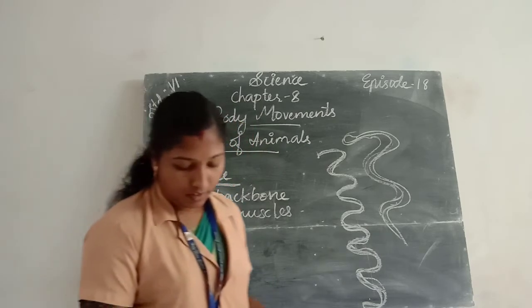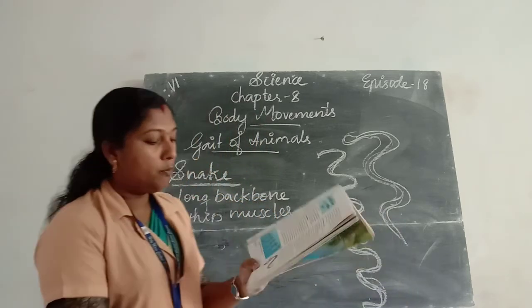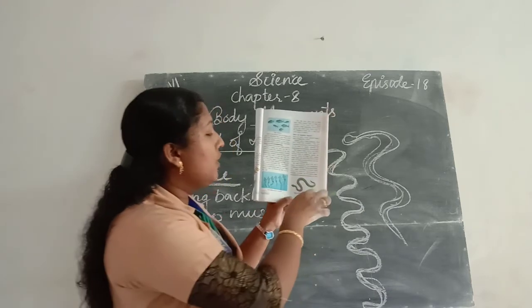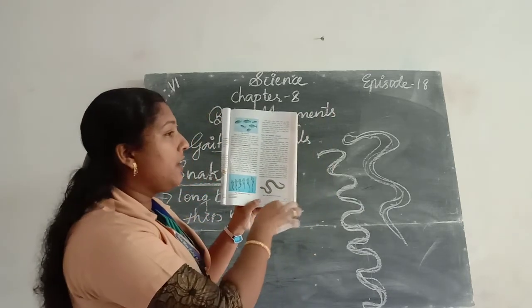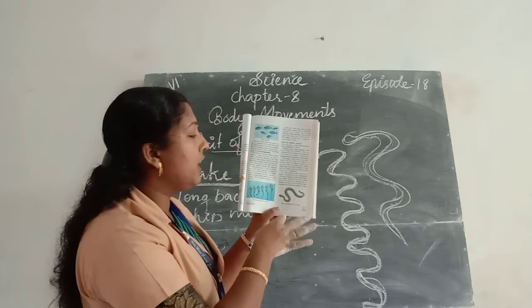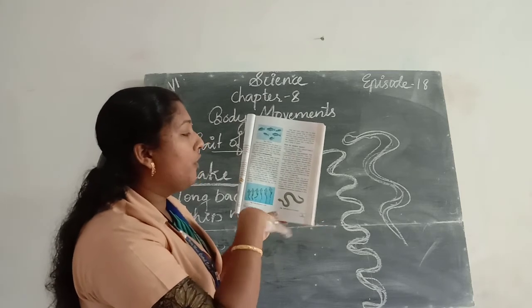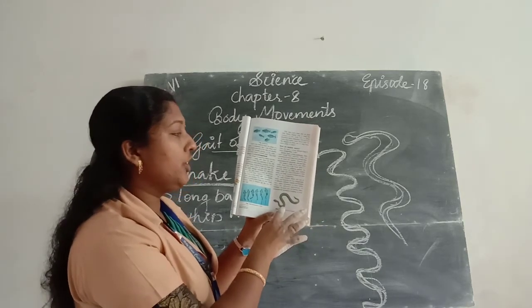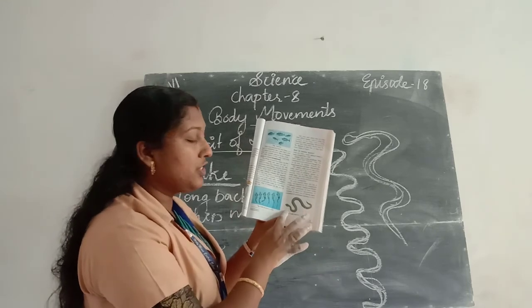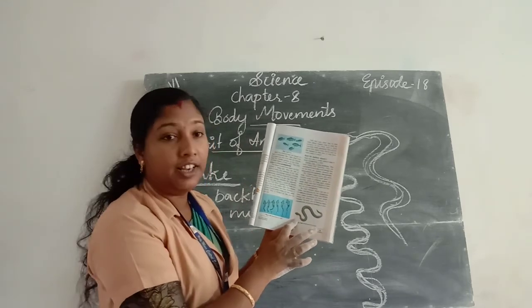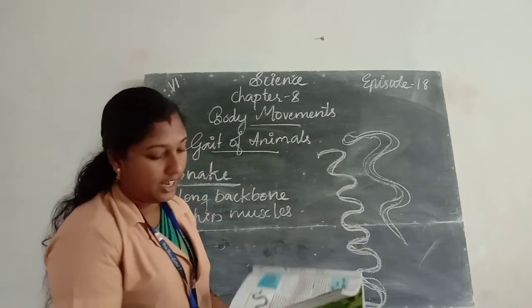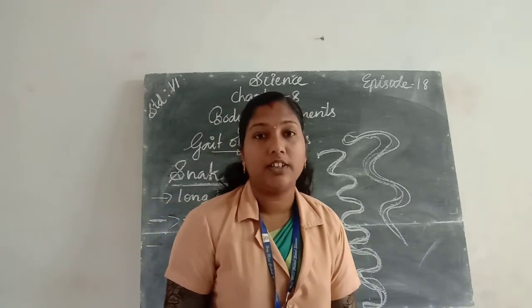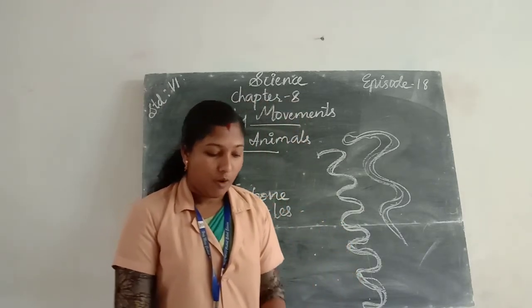Okay, so in your textbook, the movement of a snake is given. The loops give a forward push to the snake, so it moves very fast, and it is not traveling in a straight line. Okay, all of you understood about the movement of the snake. So our lesson is over.